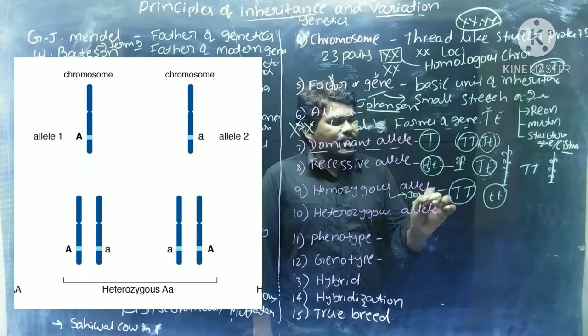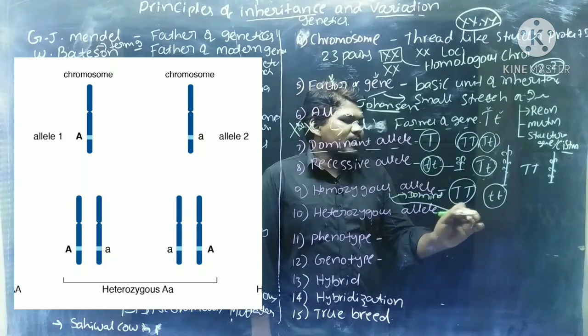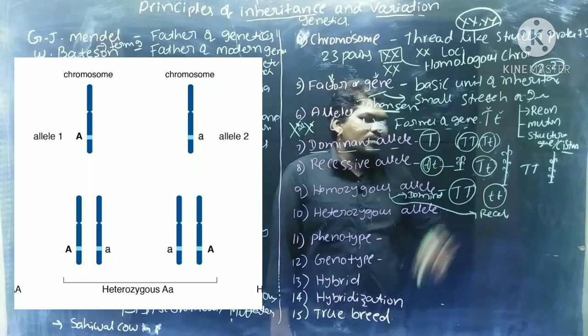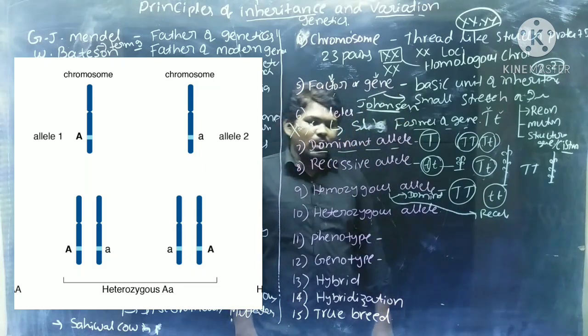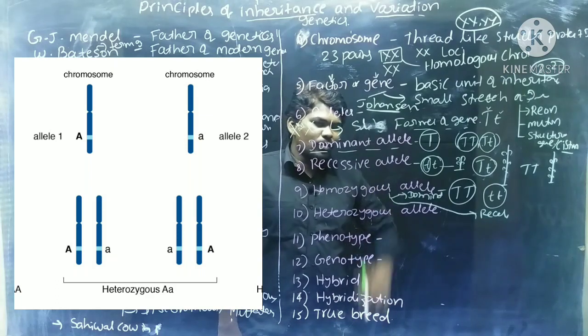Homozygous dominant means both dominant alleles are there. If both small or recessive alleles are there, that is called homozygous recessive. Homozygous recessive means both recessive alleles are present. That is about the alleles: dominant allele, recessive allele and homozygous.